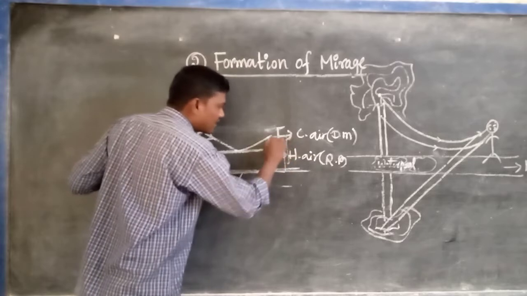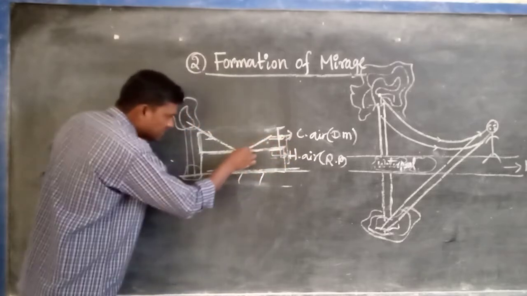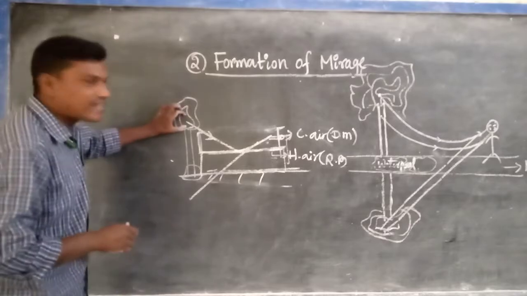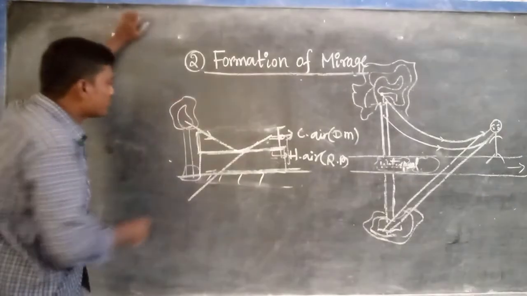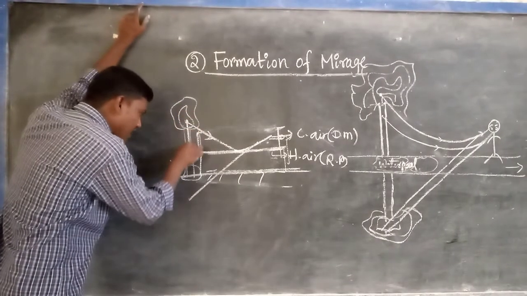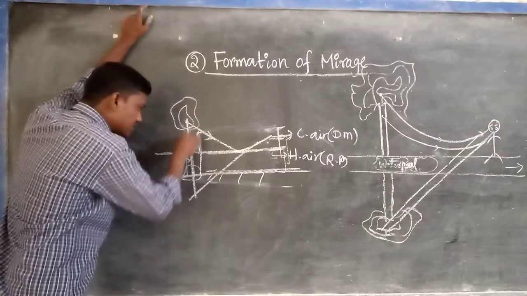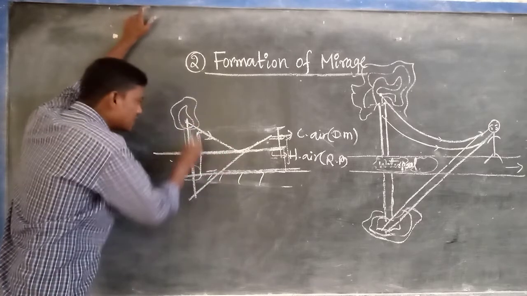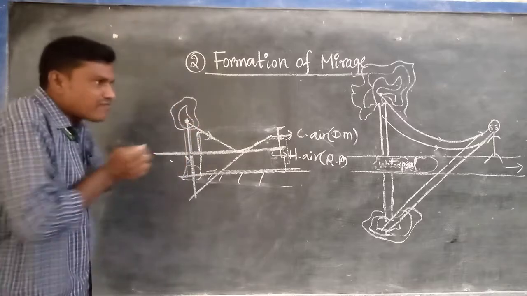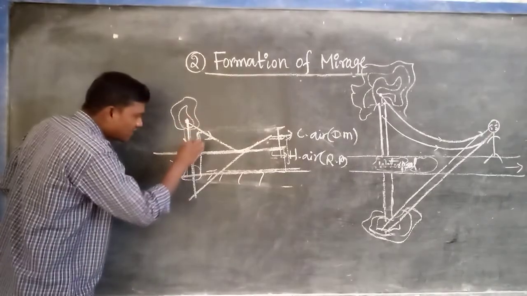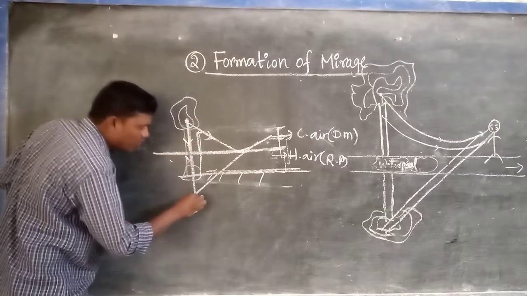Here we can see a person at a certain distance. Now you can produce this ray backward. From the tree you can consider two rays. One ray falls normally on the surface, for that one it is the density of the air layers. From this tree, a number of rays are emitted in all directions. One ray will move vertically downward.